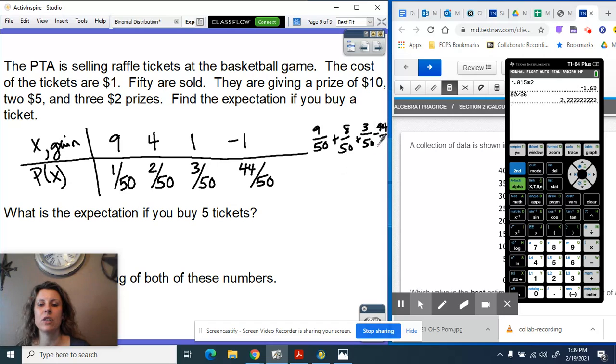Sorry, that's going to be scrunchy over there. Okay, so if we add those up, 9 plus 8 plus 3 minus 44, we have negative 24/50ths. If I find that as a decimal,